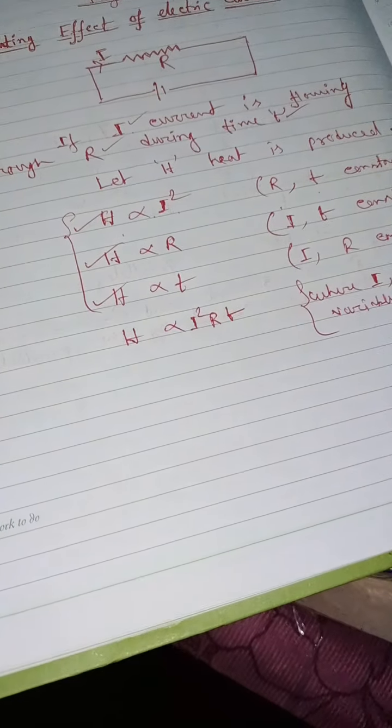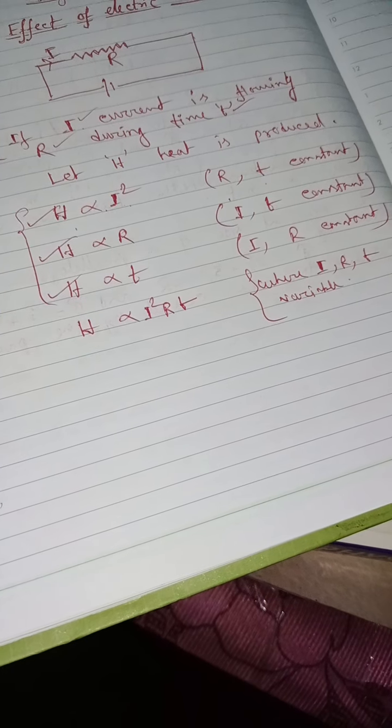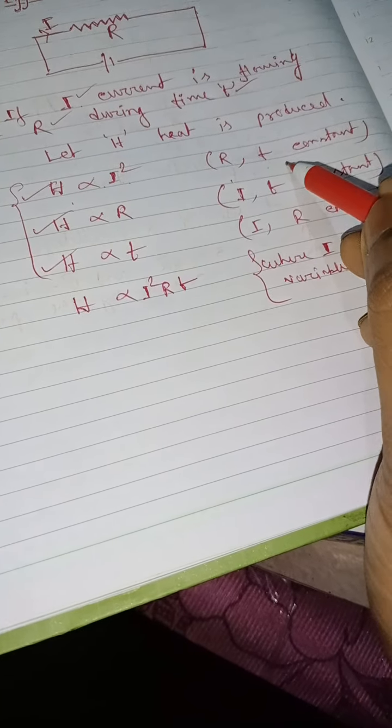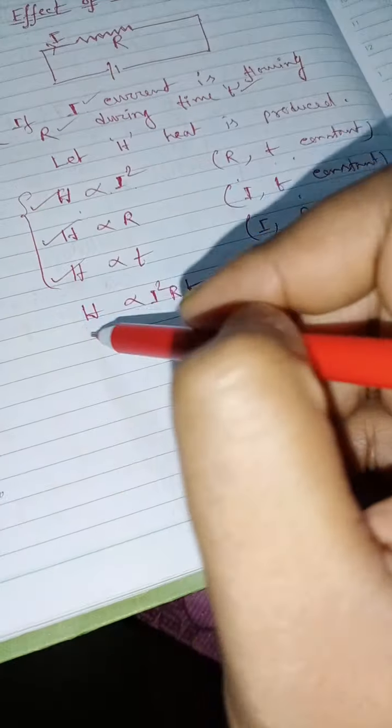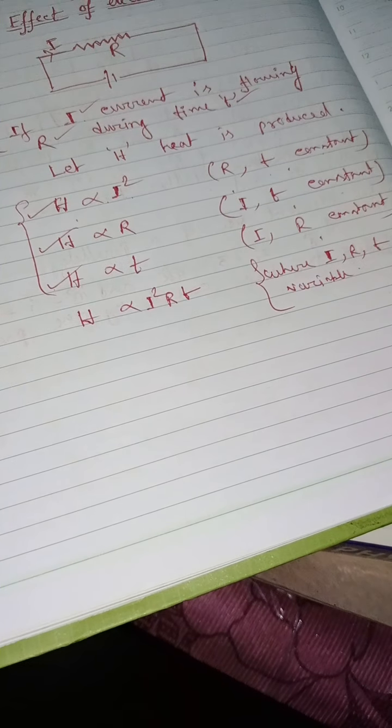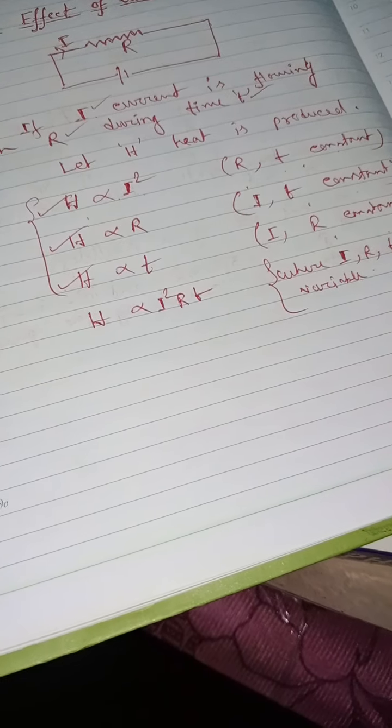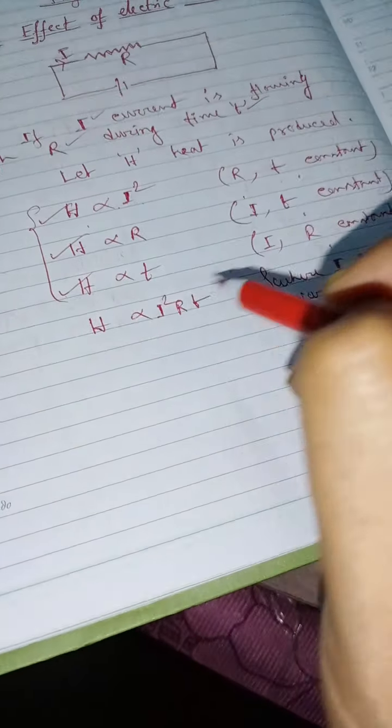They can vary, because in one circuit I is variable, in another circuit R is variable, in another circuit T is variable. So I, R, T are all variable as we combine these three relations.